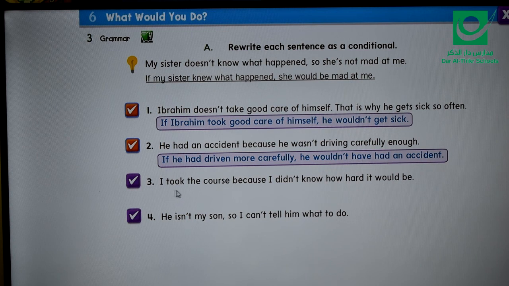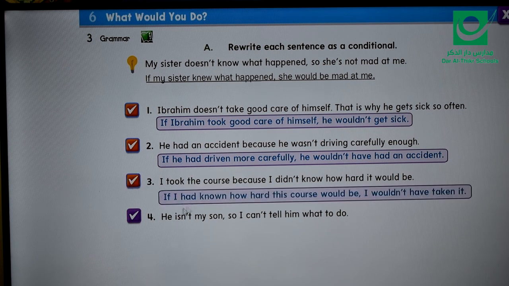Number 3, I took the course because I didn't know how hard it would be. So this is in the past. It already happened. So let's regret it. If I had known how hard the course would be, I wouldn't have taken it. If I had known how hard this course would be, I wouldn't have taken it.